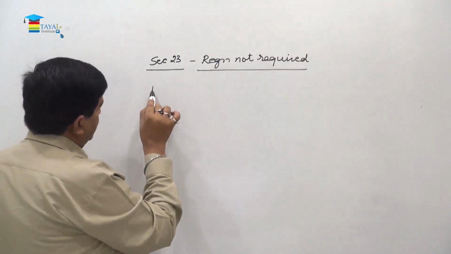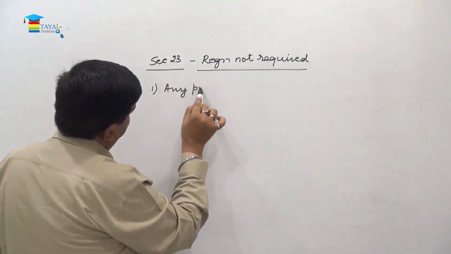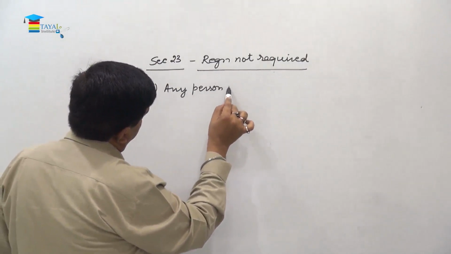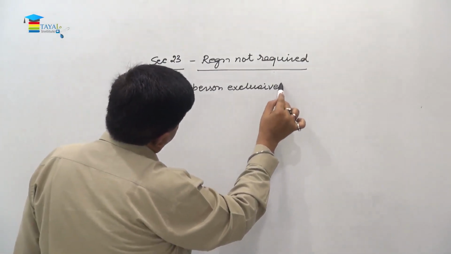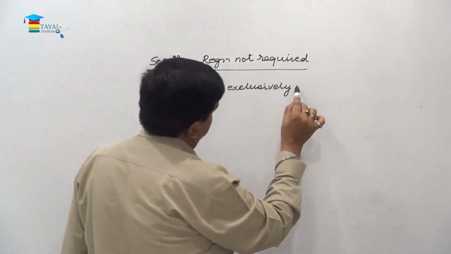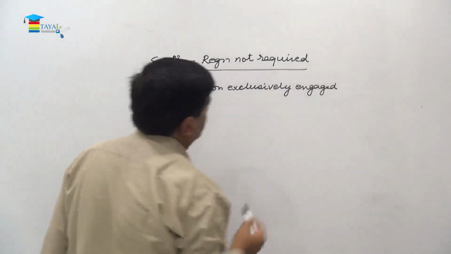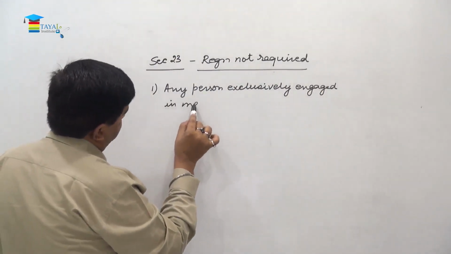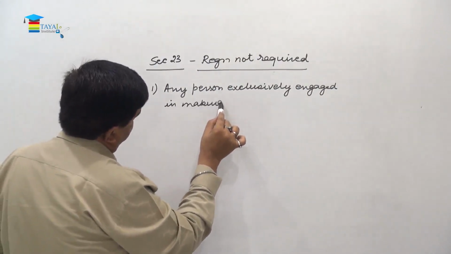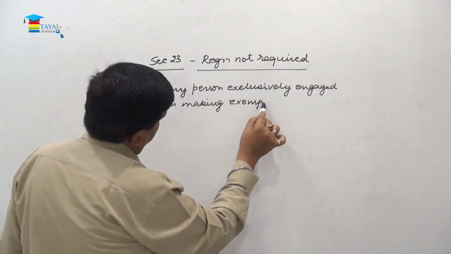Number 1, any person exclusively engaged in making exempt supplies.